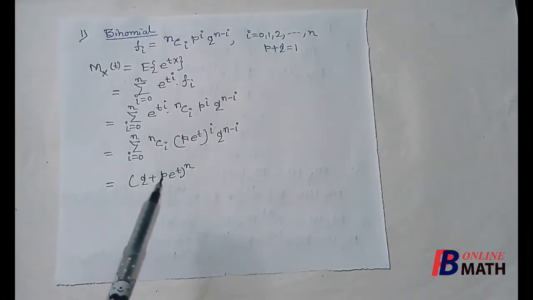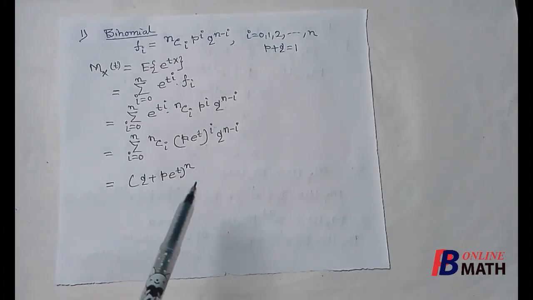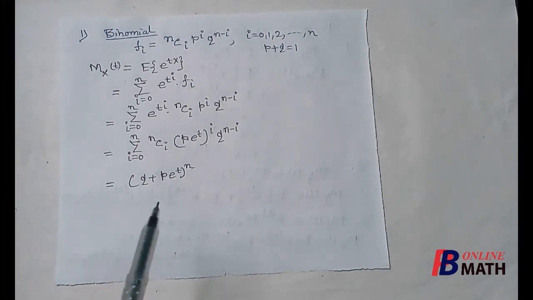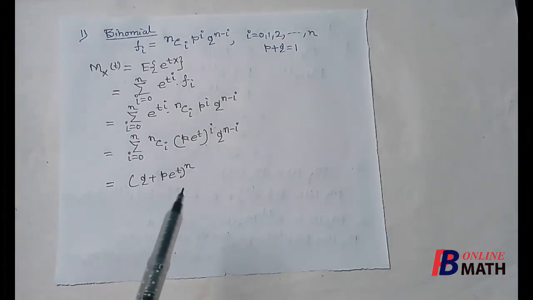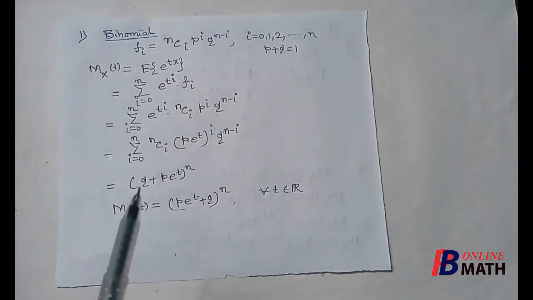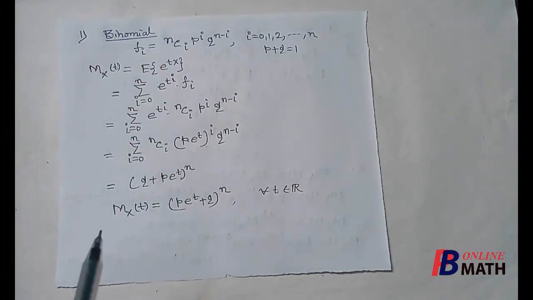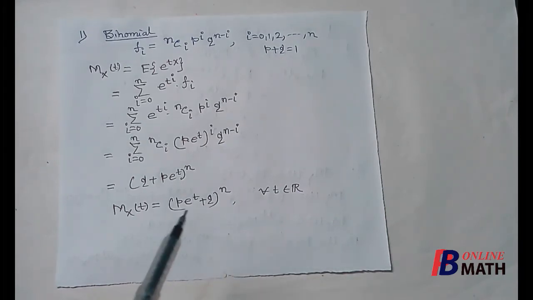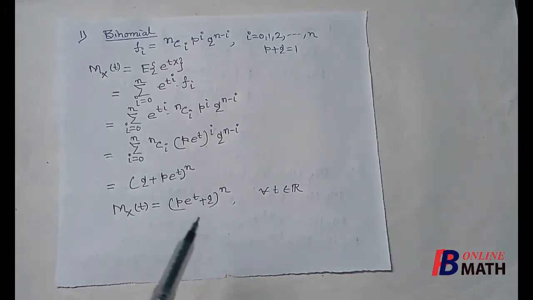So it is q plus p into e to the power t, to the power n. So this is the binomial expansion of this term. This is the moment generating function about the origin for the binomial distribution. Here we see that this expansion is valid for any real value of t. So for the binomial distribution, the moment generating function exists for any real value of t.